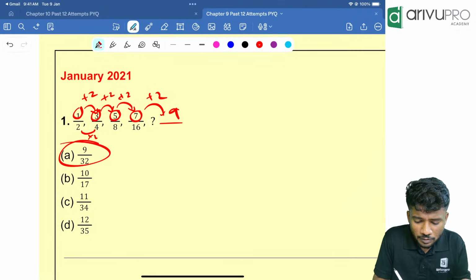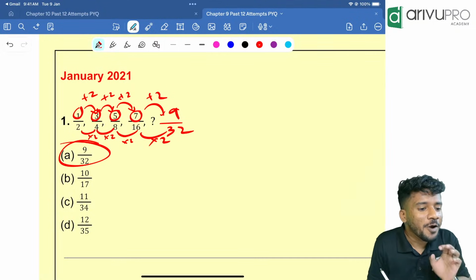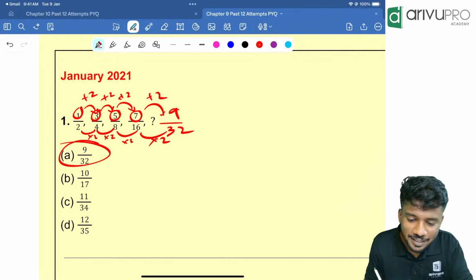So 2 into 2 is 4. 4 into 2 is 8. Then 8 into 2 is 16. 16 into 2 is how much? 32. So 9 by 32. Option A is the answer.